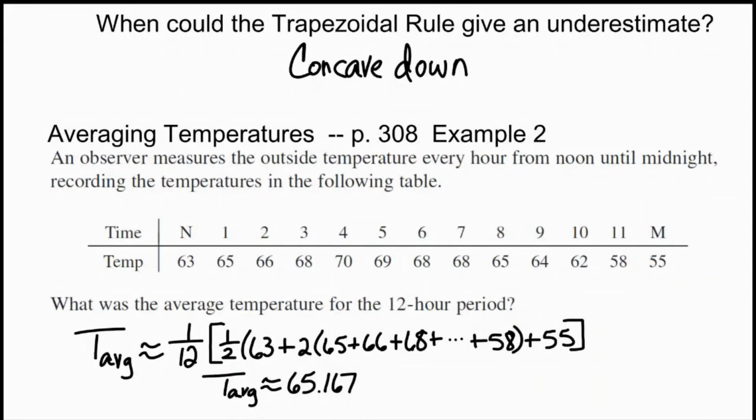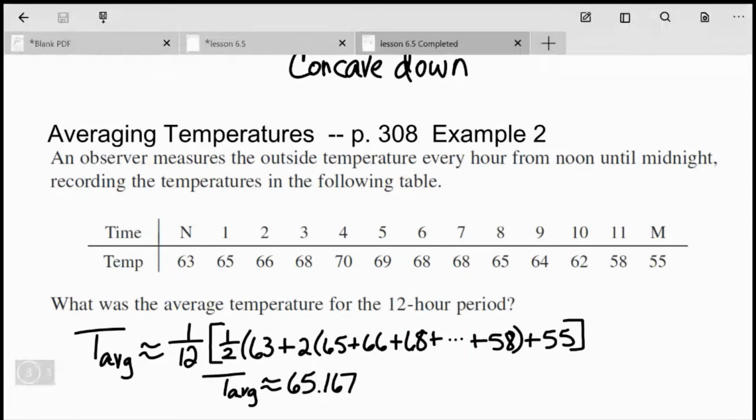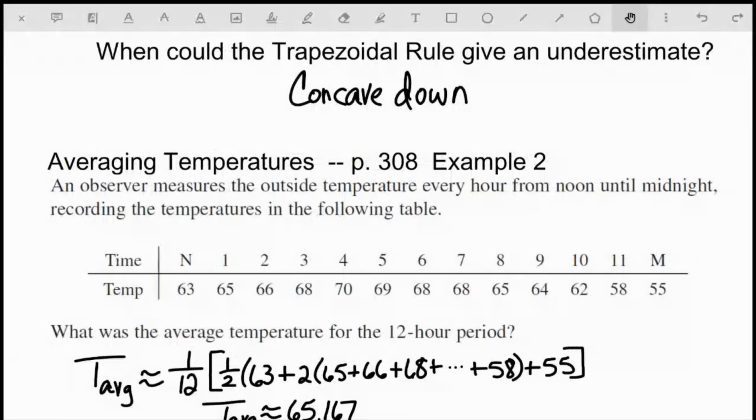Okay, so here's my worked out solution, and let me explain what I have here. Remember when we do the average function value, we do 1 over b minus a times the integral from a to b of our function, right? So 1 over b minus a, we have a 12-hour time period. That's my 1 over b minus a. Now, the rest of this is replacing my integral.